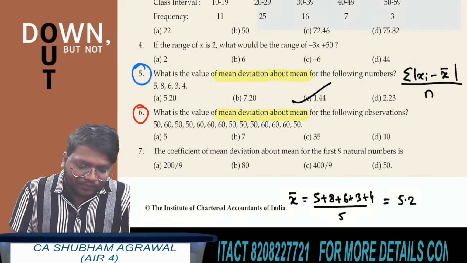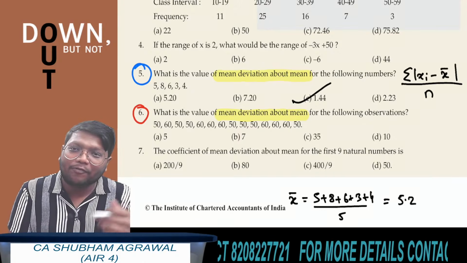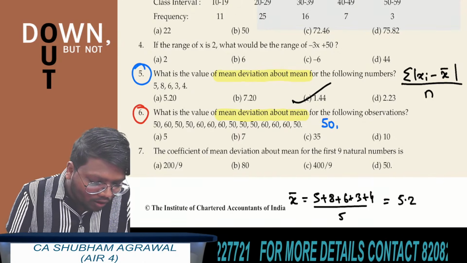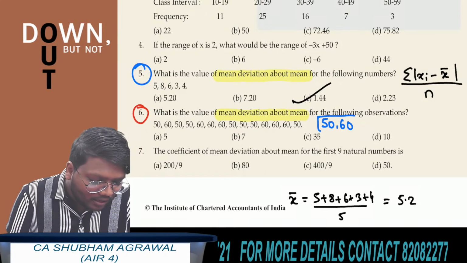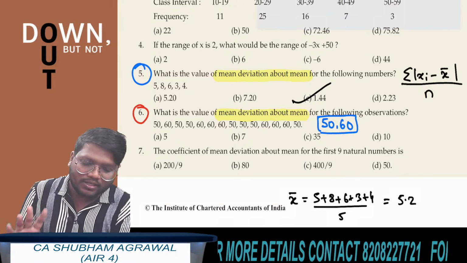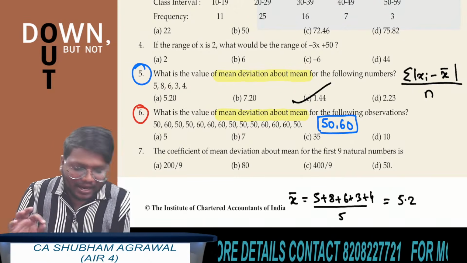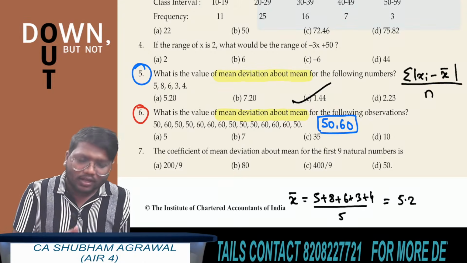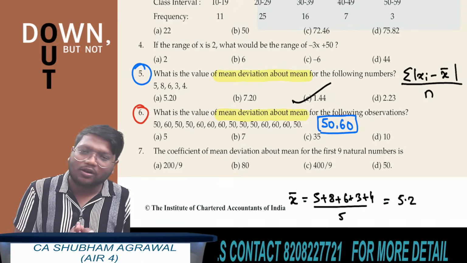So what you can do? Instead of writing 50 for 7 times and 60 for 7 times, just write 2 observations. There are only 2 observations, 50 and 60, and you have to find the mean deviation of these 2 observations. So how to find the mean deviation of these 2 observations?